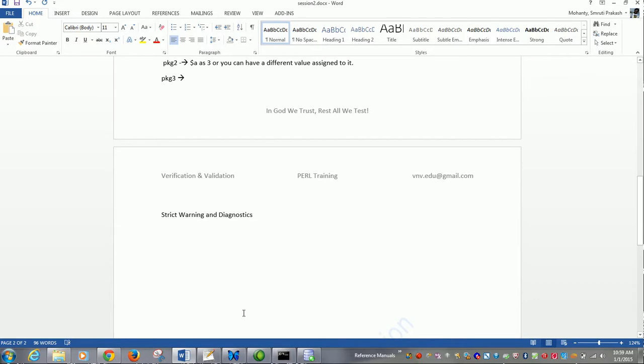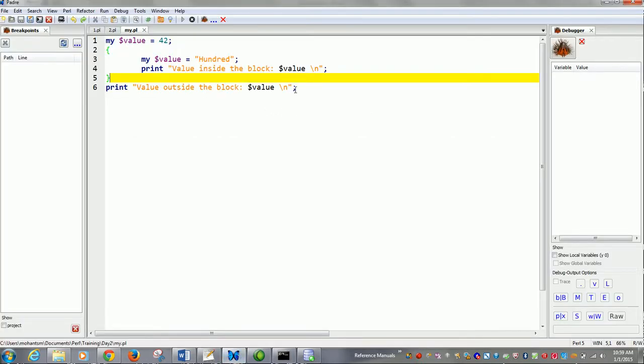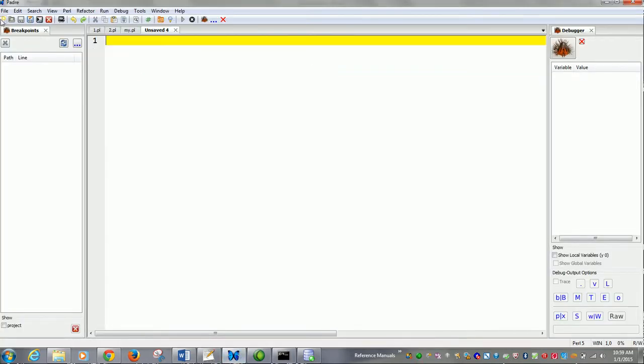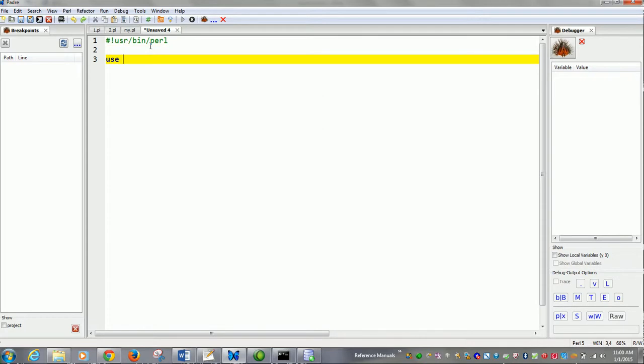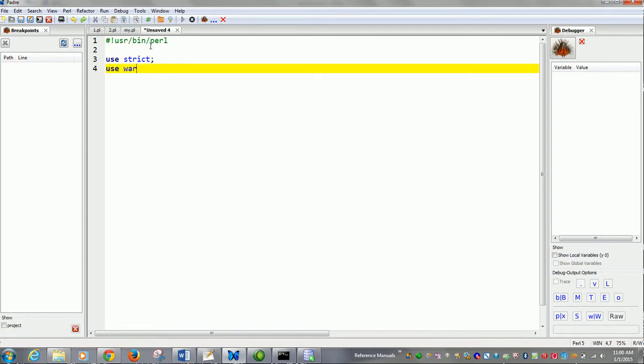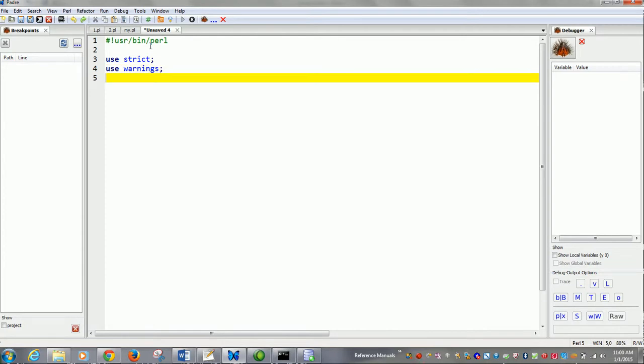So in our program, when I started a program, I told you to start with hash exclamation mark /usr/bin/perl, then you must write use strict, use warnings, use diagnostics.